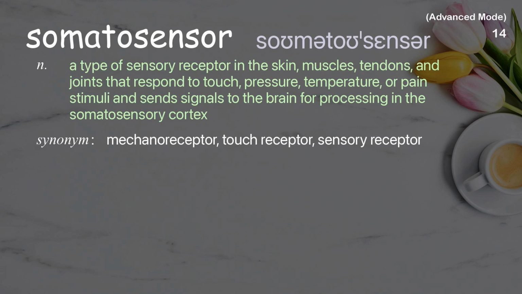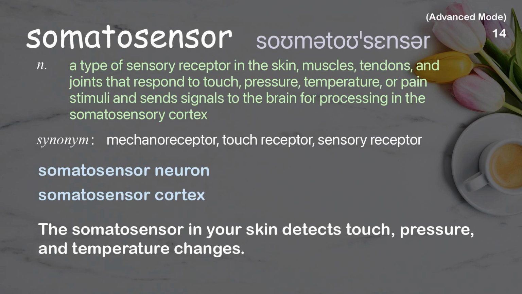Somatosensor. A type of sensory receptor in the skin, muscles, tendons, and joints that respond to touch, pressure, temperature, or pain stimuli and sends signals to the brain for processing in the somatosensory cortex. Examples: Somatosensor neuron. Somatosensor cortex. The somatosensor in your skin detects touch, pressure, and temperature changes.